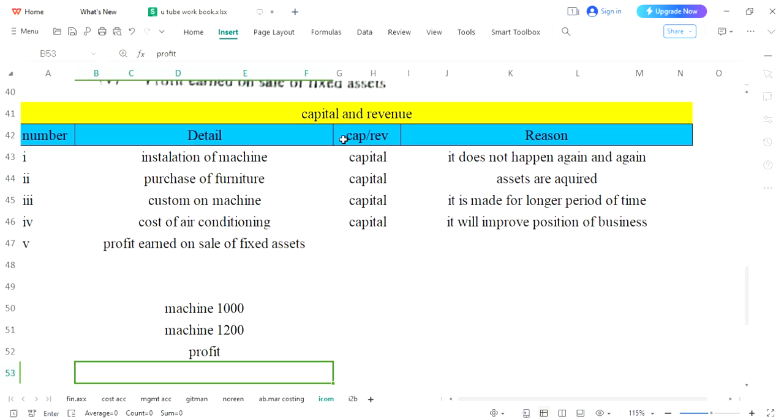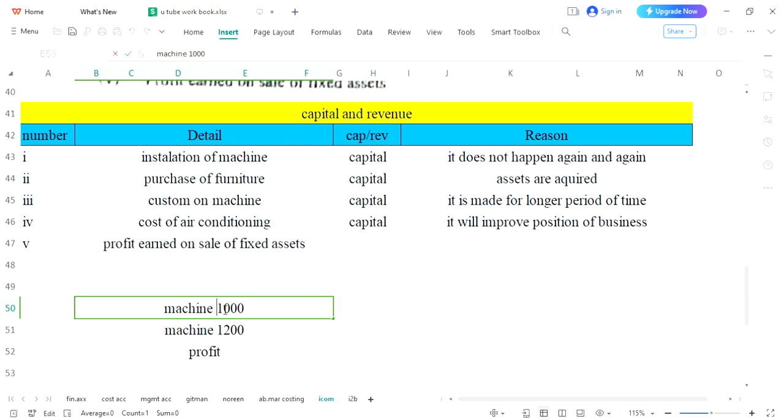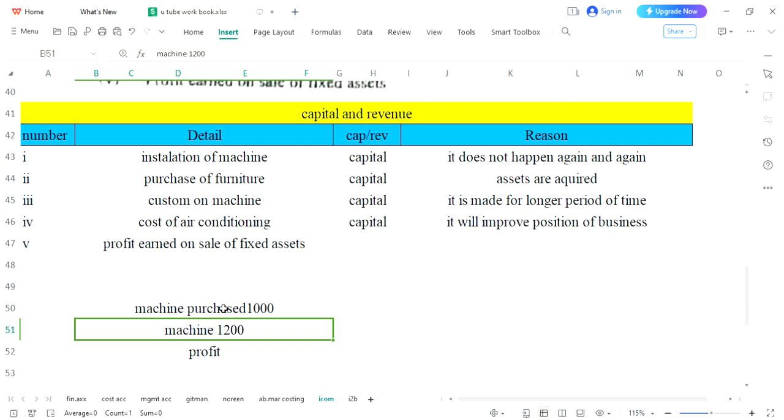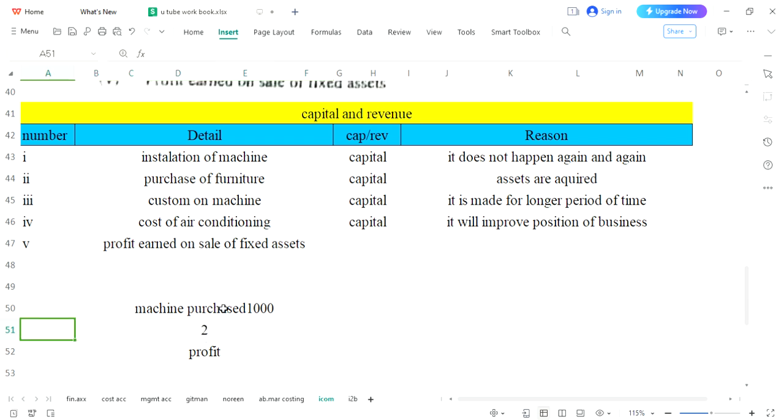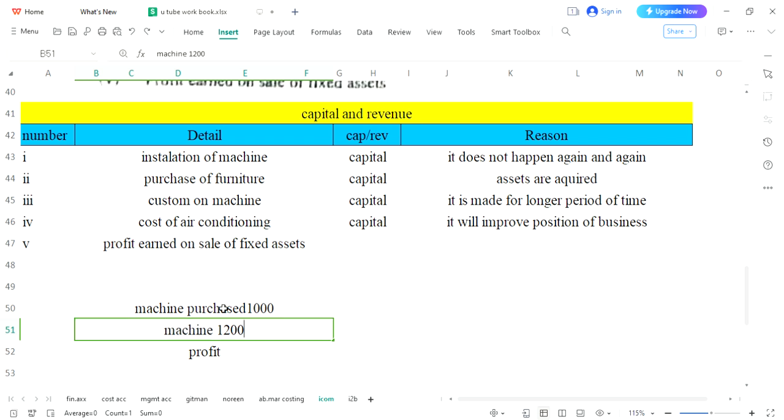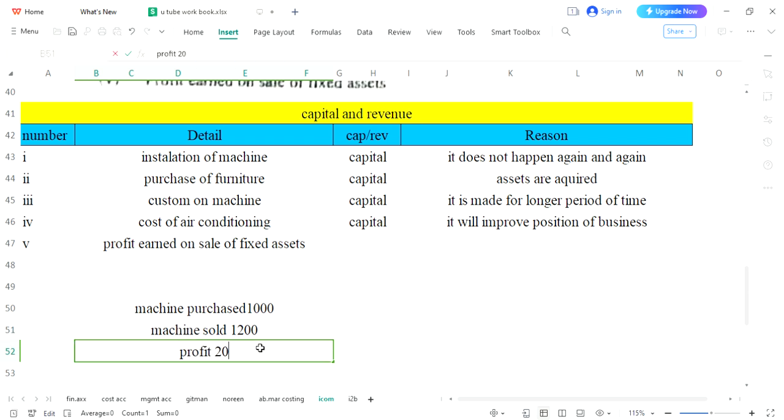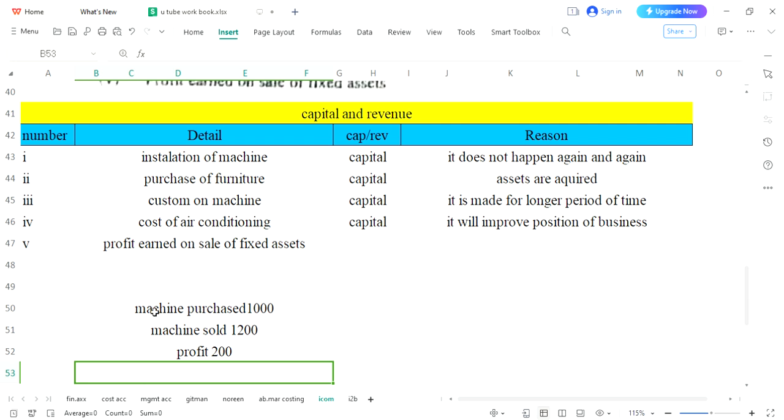The amount which you have spent to purchase that machine is 1000, this is machine purchased, and then you have sold the same machine for 1200. Now note it down: bought machinery 1000, sold 1200, so it means 200 would be considered as your profit. So this profit is discussed over here, profit earned on sale of fixed assets.